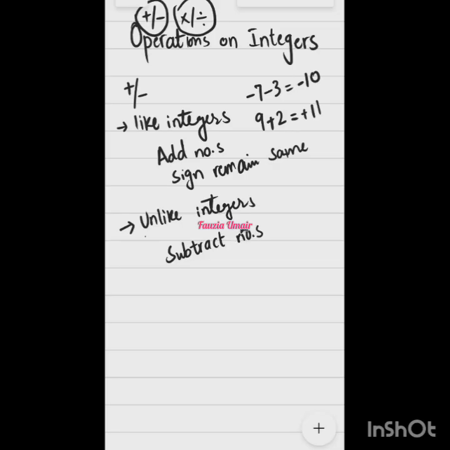Like in the first one, we are adding the numbers. In the second one, we are subtracting the numbers and the sign of the bigger number comes. Just like you were saying. Like for example, if it is -7 plus 3, what would be the answer?